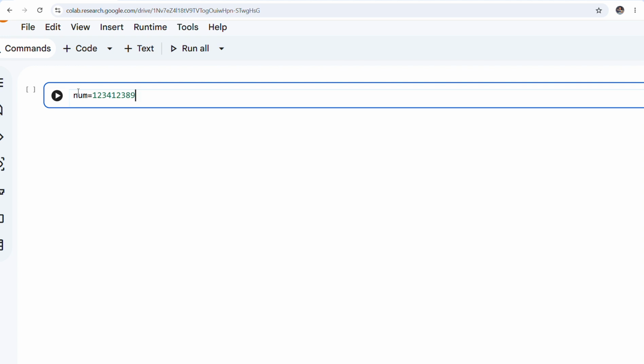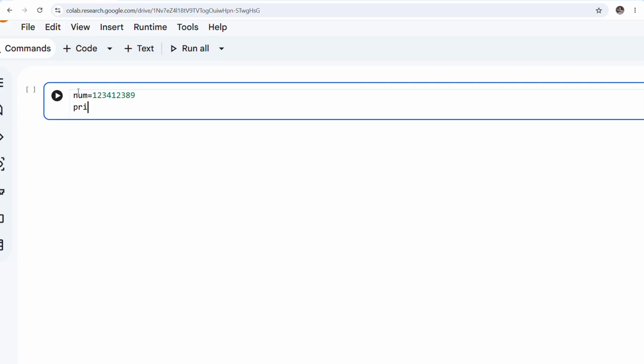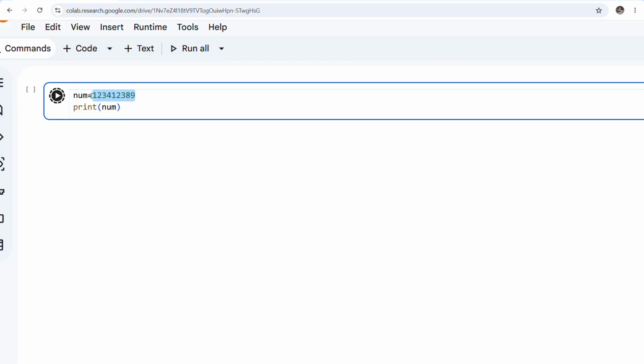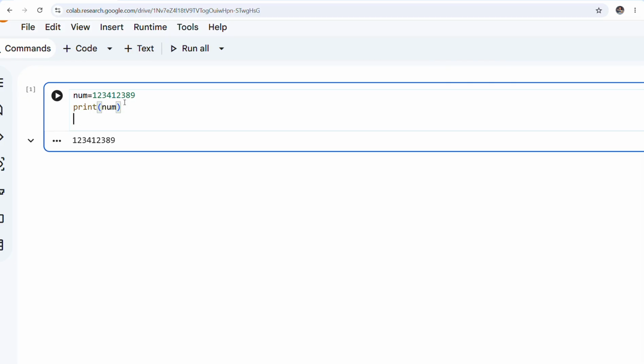You can see I'm not using any sort of double quotes, and I'm writing print. Now it will give me the output of whatever is stored in your num variable. Okay, fine. Always remember, Google Colab takes a little bit of time when it is executing its first program. So my first program is this one, that's why it is taking time. Otherwise, once it has run its first program, it will run soon. Okay, now can you see?